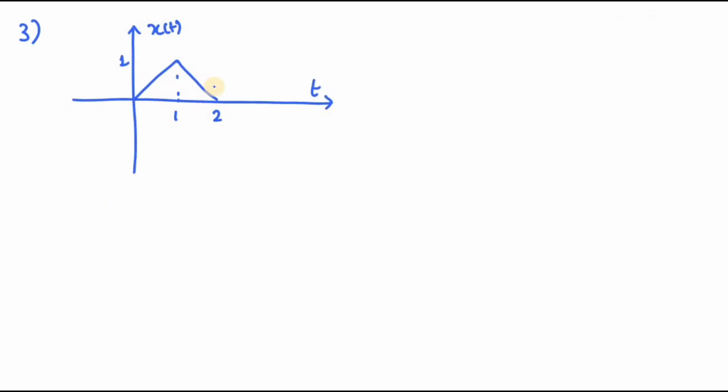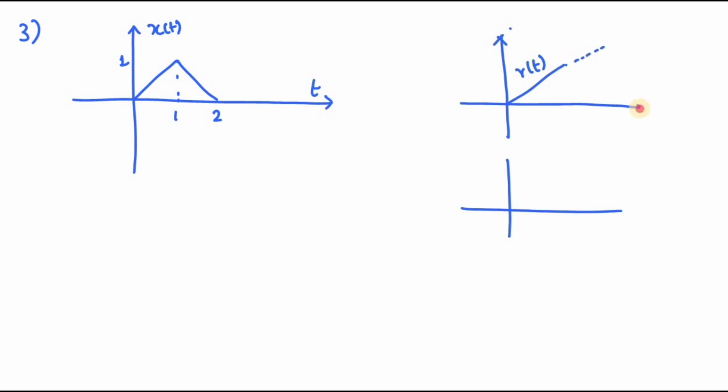Next, they are asked to find the Laplace transform for this waveform. So here I can see this is nothing but your r of t value, okay? And this goes on. So if I want to make the signal like this, then from 1, I have to subtract the signal with this one.